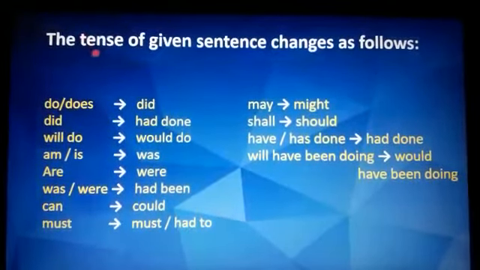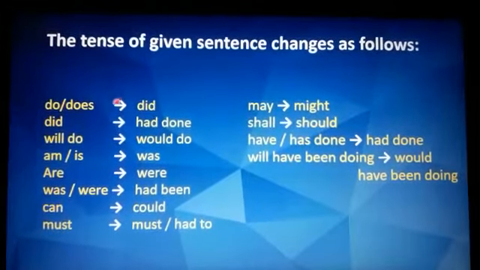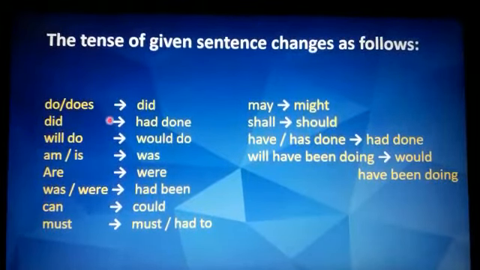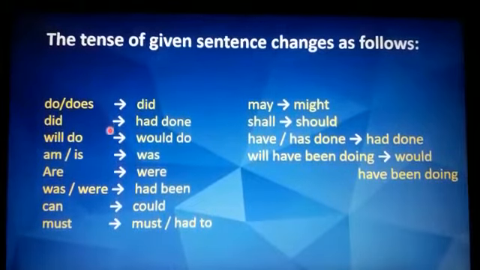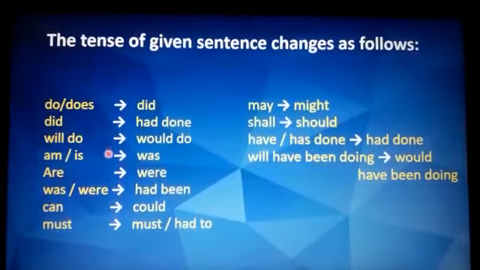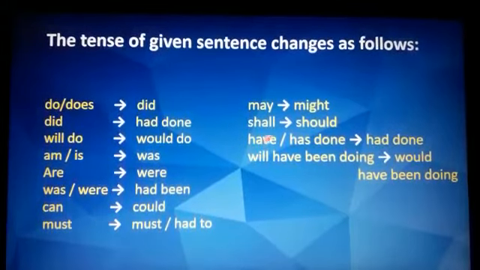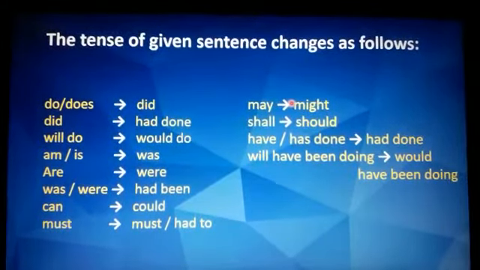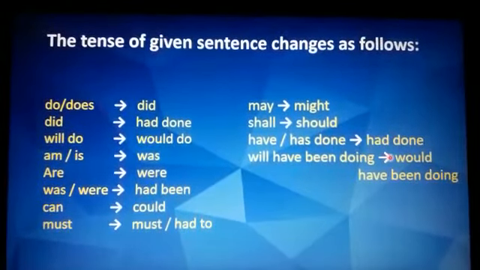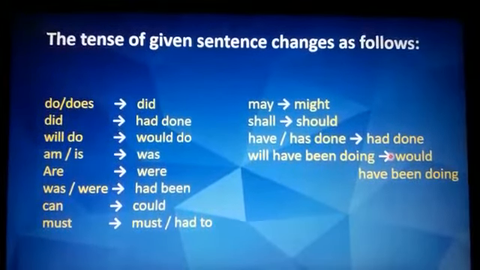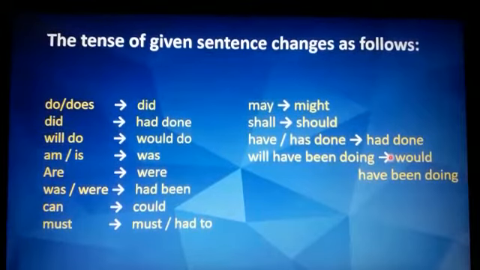The tense of a given sentence changes as follows. Do/does becomes did, did becomes had done, will do becomes would do, am or is becomes was, are becomes were, was/were becomes had been, can becomes could, must becomes must or had to, may becomes might, shall becomes should, have or has done becomes had done, will have been doing becomes would have been doing. These words you have to remember, and that will come with practice.